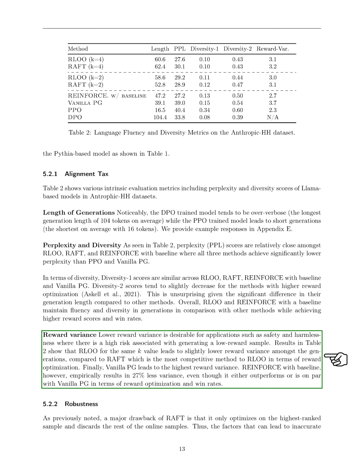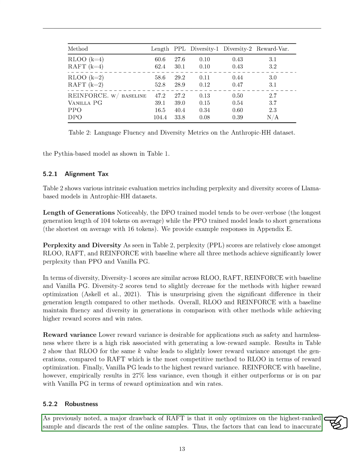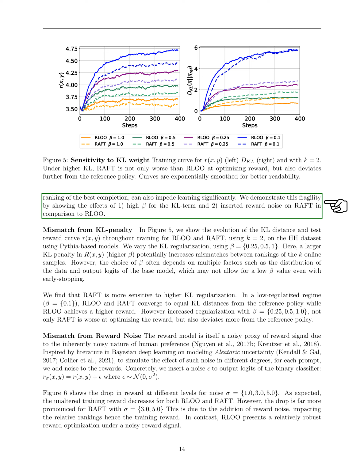Section: Robustness. In this section, we discuss the robustness of our approach. We've noticed a significant limitation with the RAFT method, which is its focus on optimizing only the top-ranked sample while ignoring the rest. This means that any factors causing an incorrect ranking of the best completion can greatly hinder the learning process. To illustrate this vulnerability, we compare the effects of two specific conditions on RAFT and our method, RLOO: a high value for the KL term beta, and the introduction of reward noise.